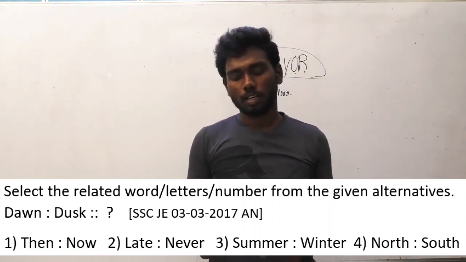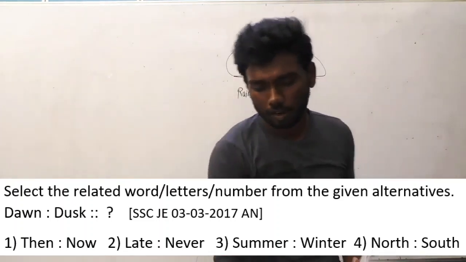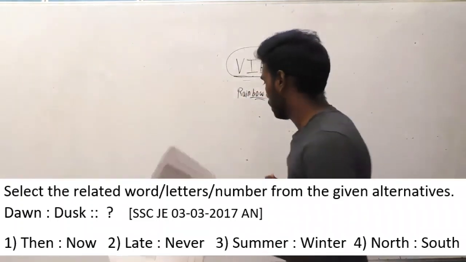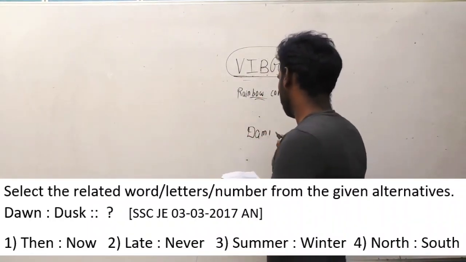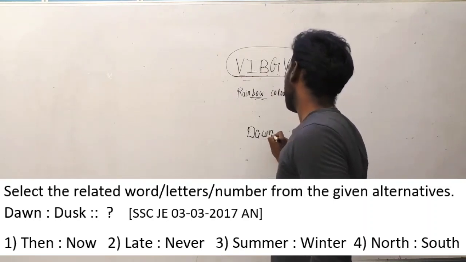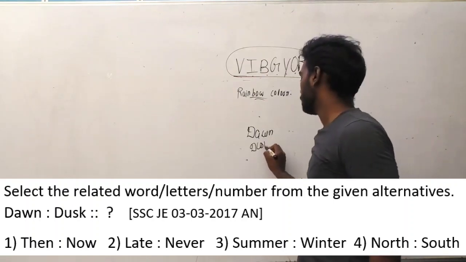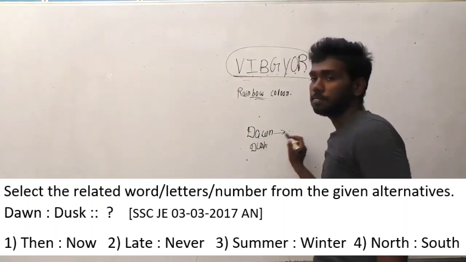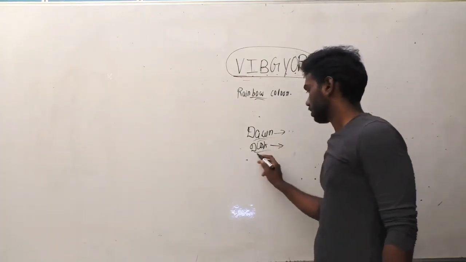If you think dawn is to dusk, first we have to know the meaning of dawn and dusk. Dawn is a period of time in a day. Dawn means morning time. And dusk means the time when the sun sets. This time is sun rising time. This time is sun setting time. So this is called dawn and dusk.